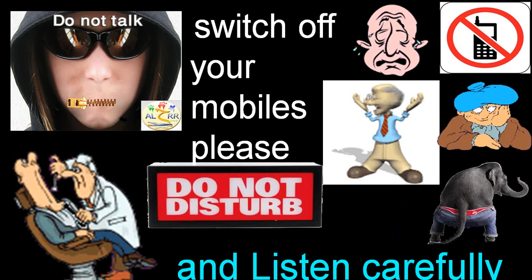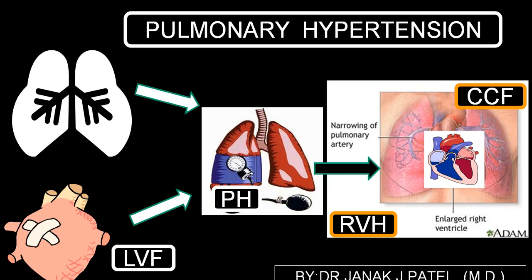Today we'll be talking about another interesting topic, which is part of the respiratory system as well as part of the cardiovascular system: pulmonary hypertension. You know very well hypertension means increase in the blood pressure. If there is an elevation of pulmonary arterial pressure, we call it pulmonary arterial hypertension, and if there is an increase in pulmonary vein pressure, we call it pulmonary venous hypertension. Those are the different terms which will be utilized.